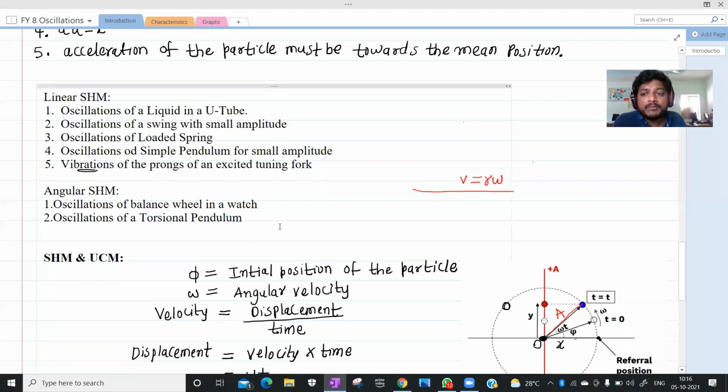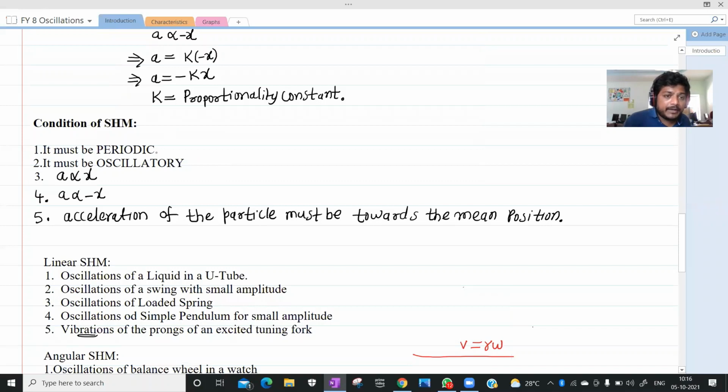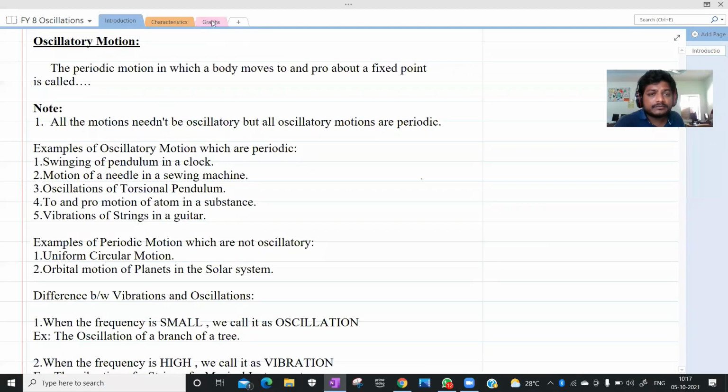So, what is simple harmonic motion? It is a periodic motion, an oscillatory motion in which a body moves to and fro. What is simple harmonic motion? It should satisfy these conditions. It must be periodic. It must be oscillatory. Acceleration is directly proportional to displacement in the negative direction. Acceleration is always towards the mean position. If any motion satisfies these conditions, we can say that motion is simple harmonic motion. Is it fine? Yes, sir.